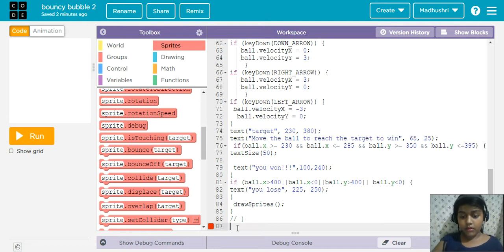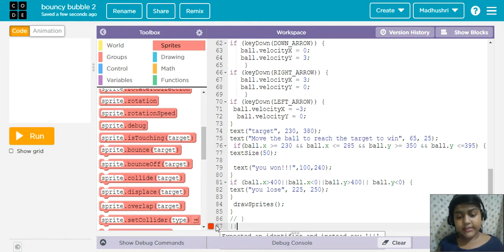Or else shift plus 2. If we write 1, it doesn't take. So always we have to write 2.